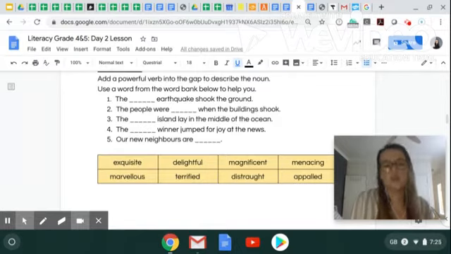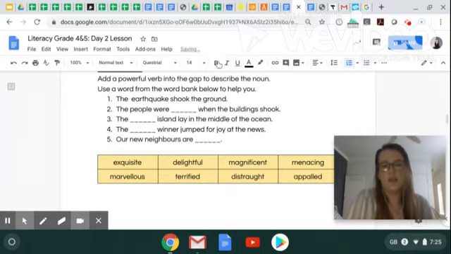If you're unsure, I would usually take every word and put it into this sentence and see if it makes sense. The exquisite earthquake. That sounds like a powerful sentence, so I'm going to add it in there as my adjective. So the sentence goes, the exquisite earthquake shook the ground.